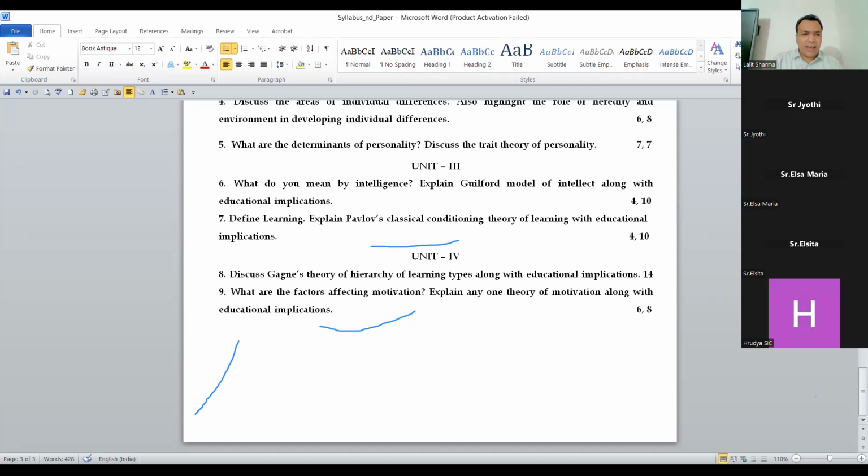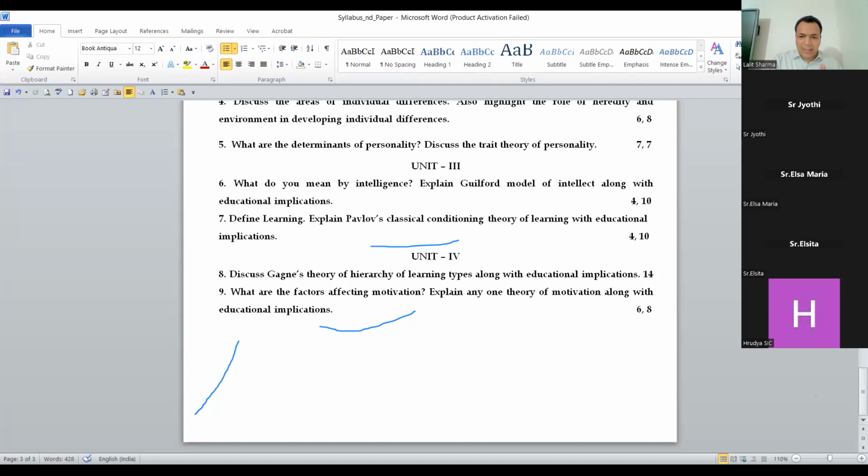Factors influencing learning: physiological factors and psychological factors. Concept of motivation. And here they discuss the meaning, concept, and scope of educational psychology. We just discussed it in the syllabus as well as the last year paper. These notes we have already given to you. And general principles of growth and development. All of the social, emotional, intellectual, and physical development of adolescents. You have all the questions.